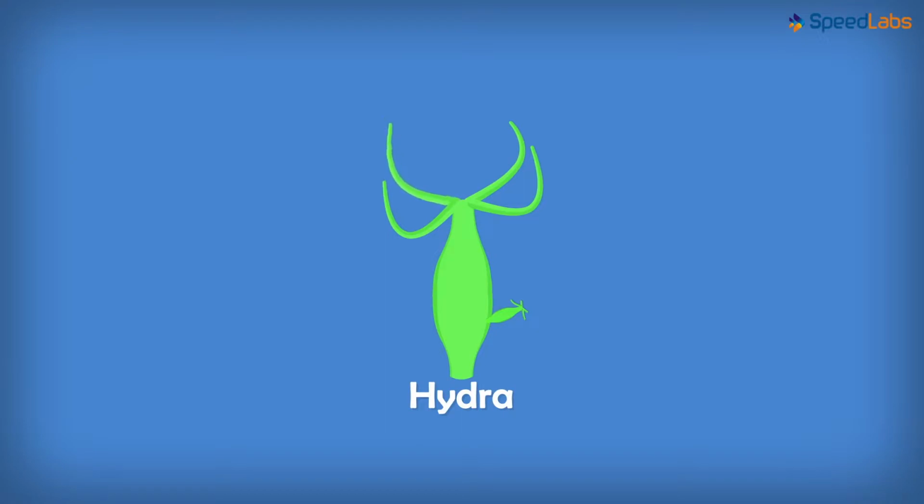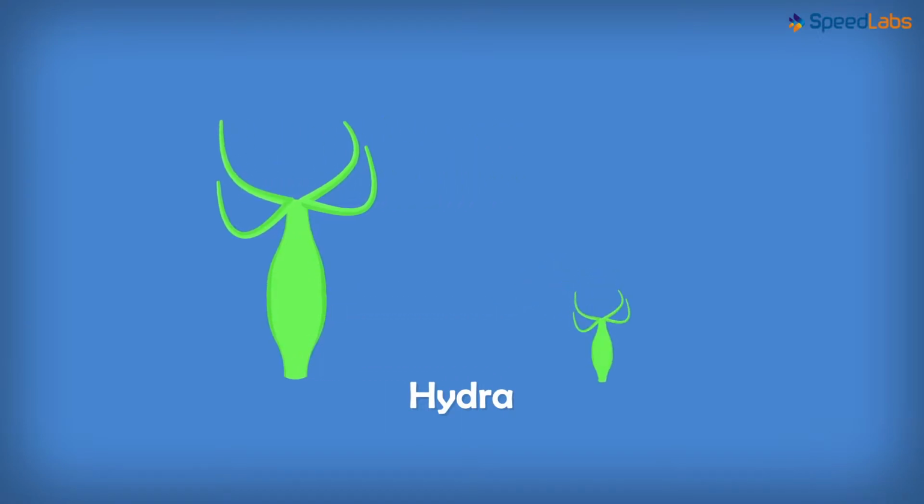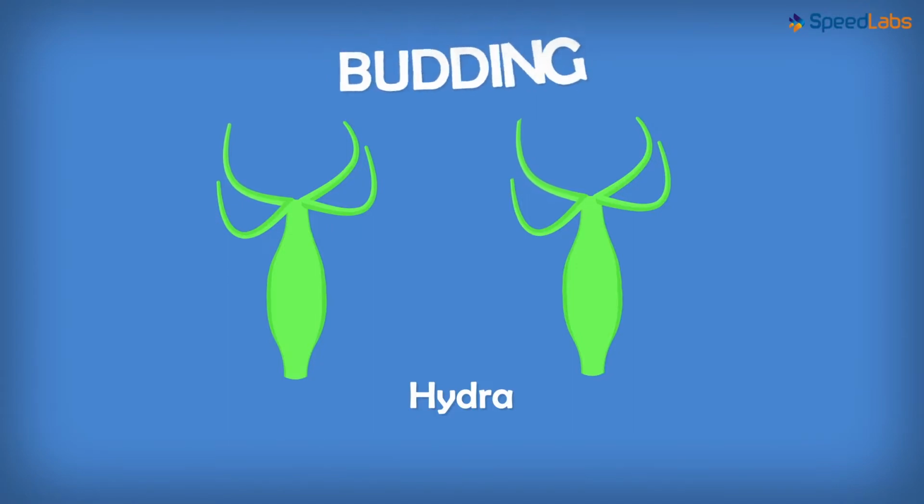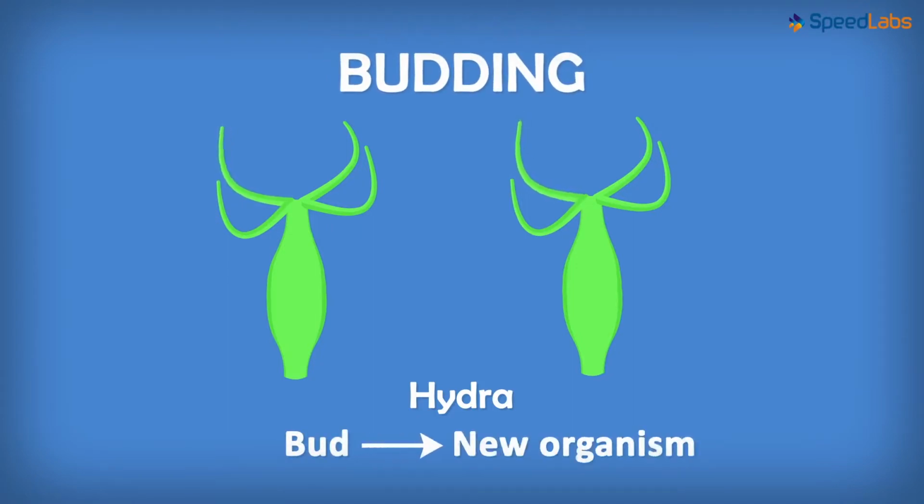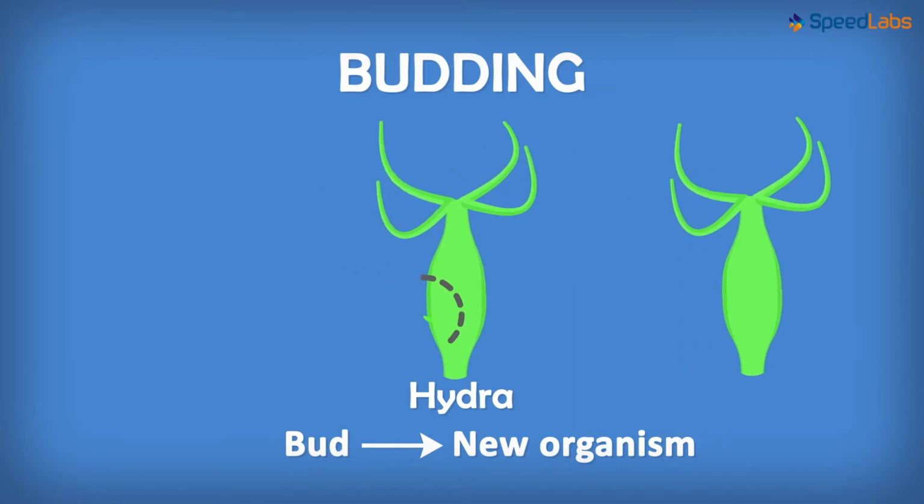Once the baby Hydra is completely formed, it will pinch off from the parent Hydra and will now lead an independent existence. This process is called as budding, where organisms develop from a bud on the parent body into a completely new organism. However, the organism cannot separate from the parent body until it is completely formed and it depends on the parent for nutrition. If in any case, the bud detaches from the parent before it's completely formed, the organism will not survive.